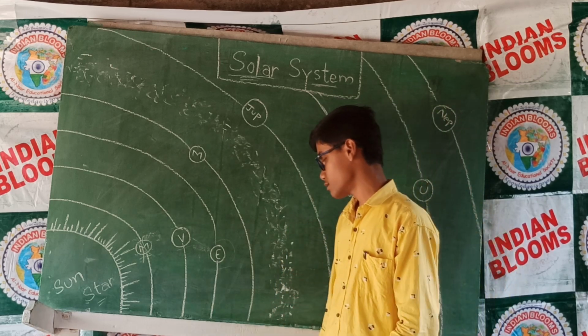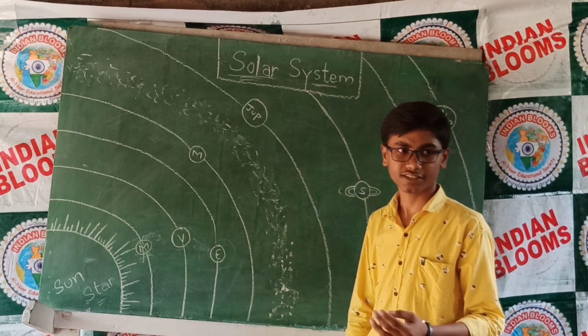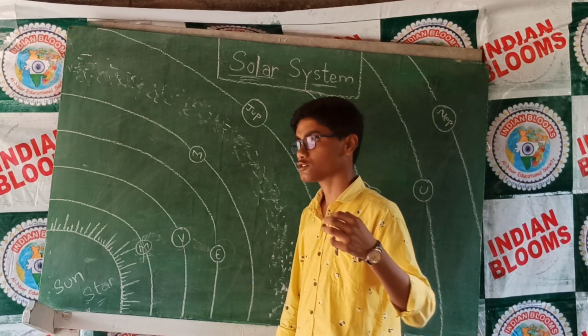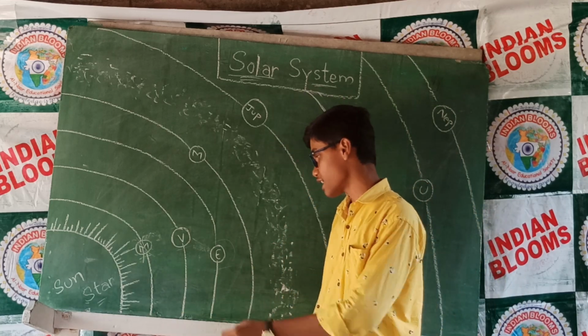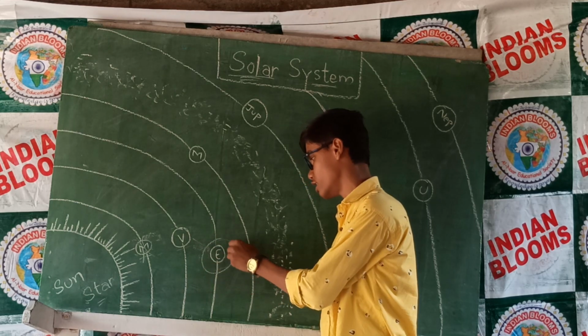Earth is the only planet where water is available in all three states: solid, liquid, and gas. Earth has its own natural satellite called the Moon.